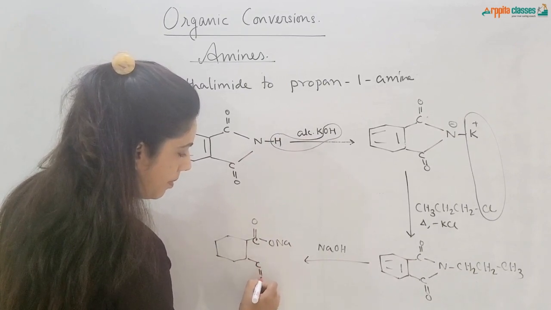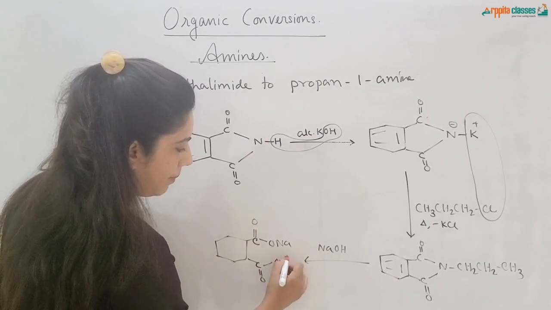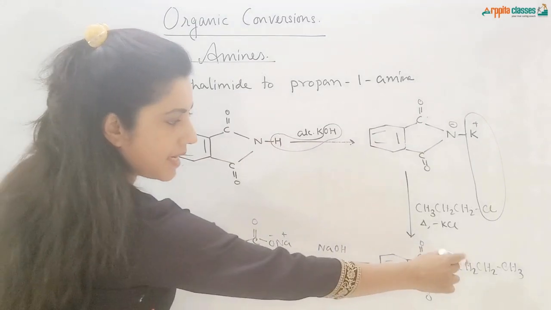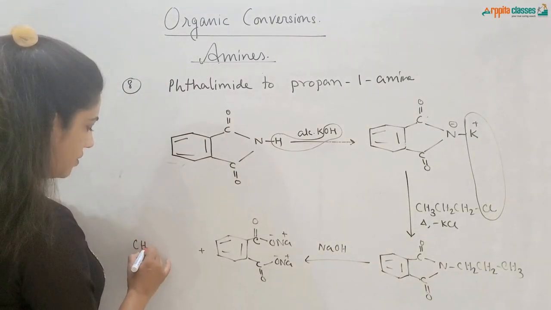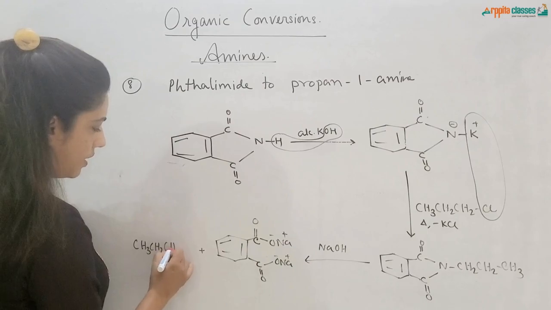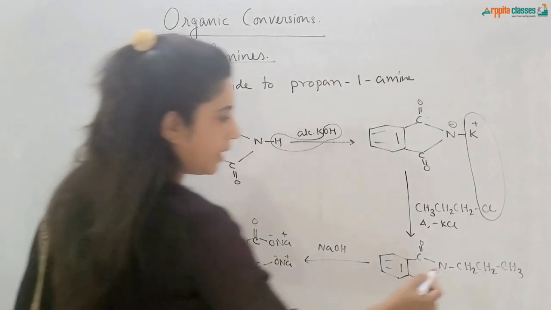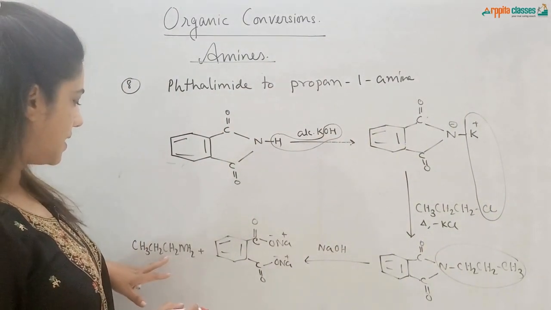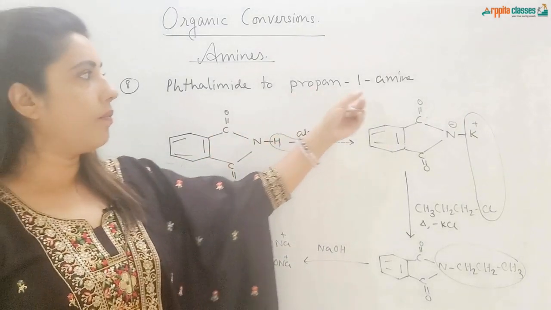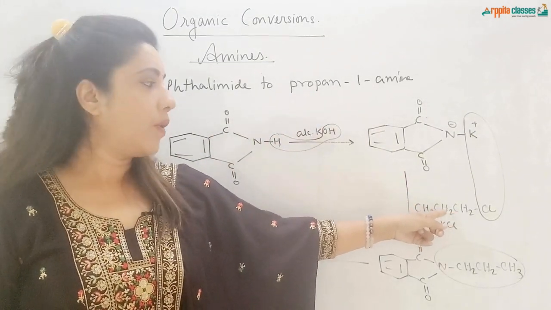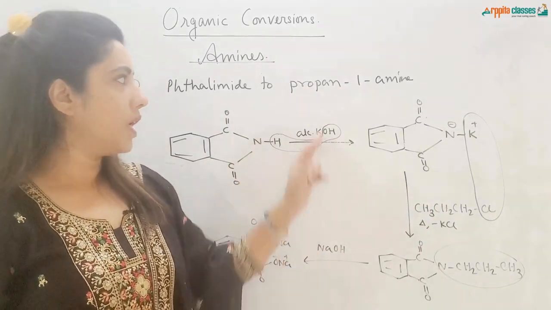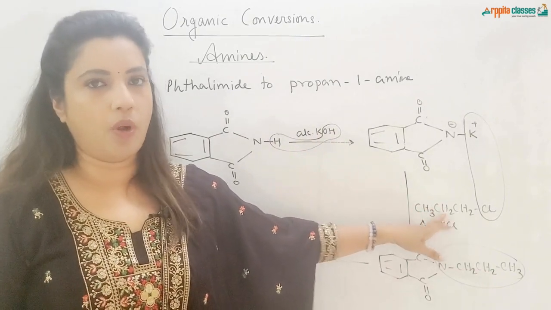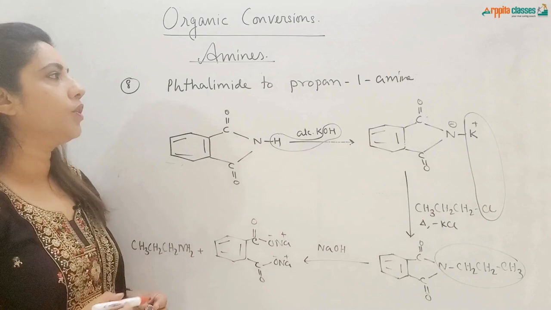Here also C double bond O, ONa, Na plus O minus, and along with that we get CH3CH2CH2NH2. So this particular part will give us the primary amine, CH3CH2CH2NH2. If I want to get propane 1 amine, I have to treat with the haloalkane which contains 3 carbon atoms. If I have to get ethane 1 amine, here I will be using 2 carbon atoms and so on. Okay. So this is how we get phthalimide to propan 1 amine.